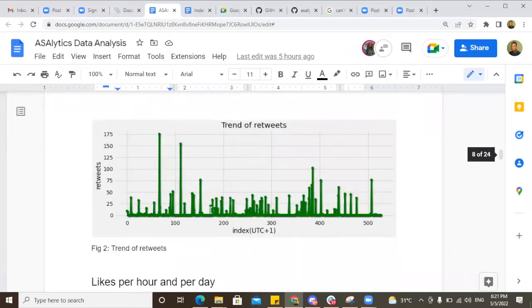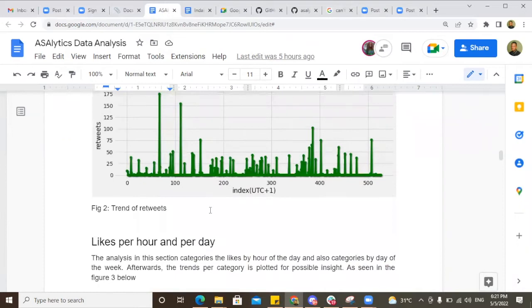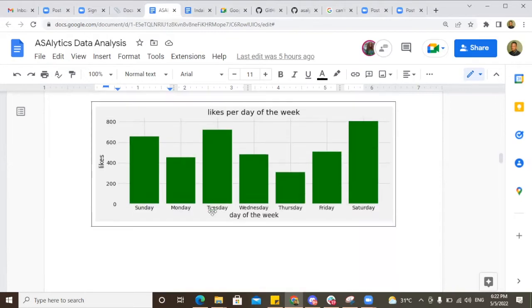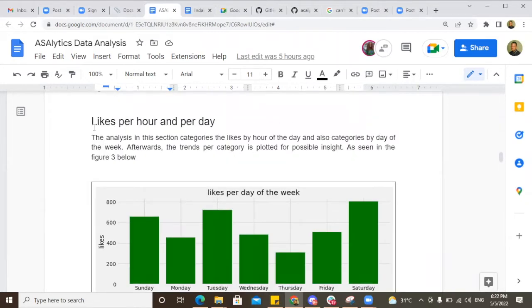How have the retweets grown over time? What's the maximum and all? In the same way, for likes and retweets, we want to understand which day of the week or which hour of the day a particular like count gets higher than the others. When can we advise users to tweet more? So that was why we prepared this section of the visualization.